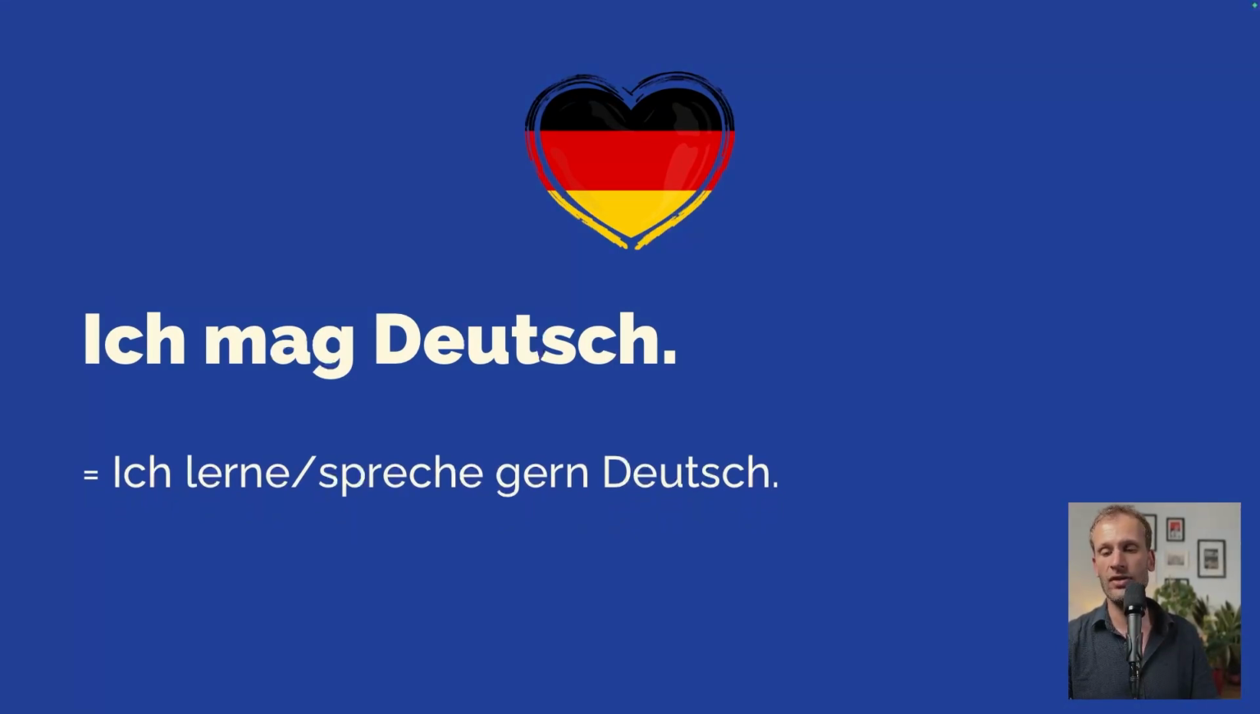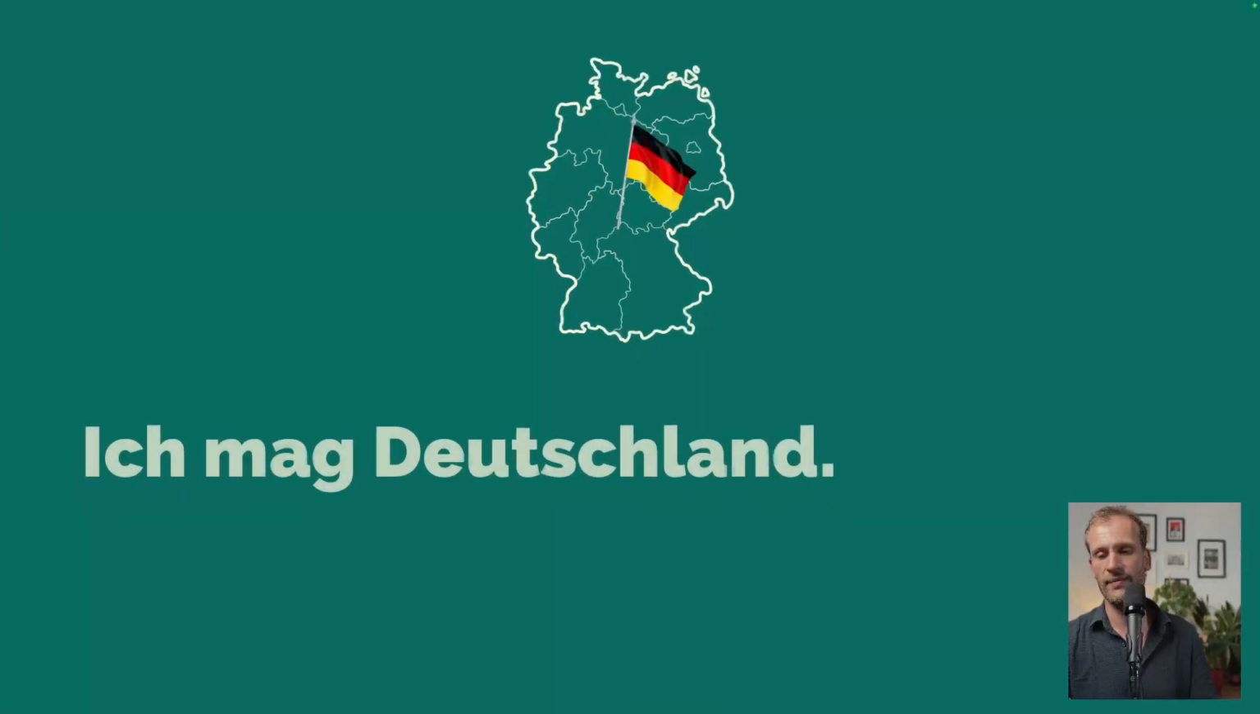Ich spreche gern Deutsch. So normally we use mögen plus a noun to say what you like, to say that it's your preference. Mögen plus a noun. If there is a verb involved, I like doing something, like I like speaking German. In this case, use the adverb gern. Ich spreche gern Deutsch. Great.